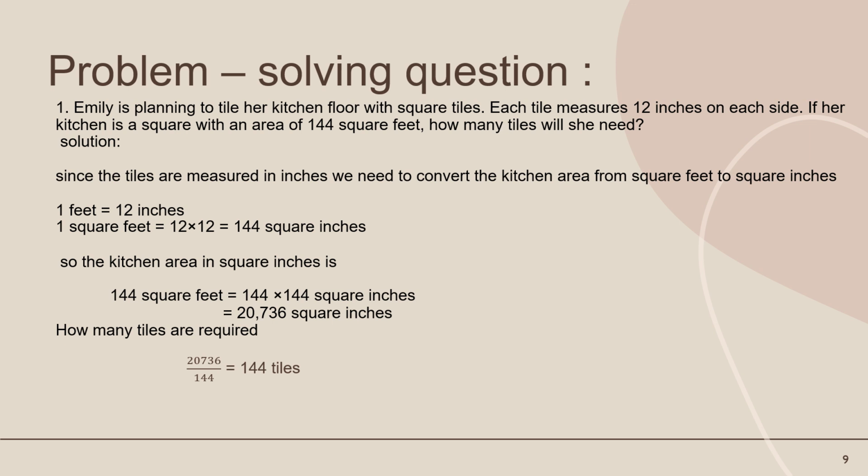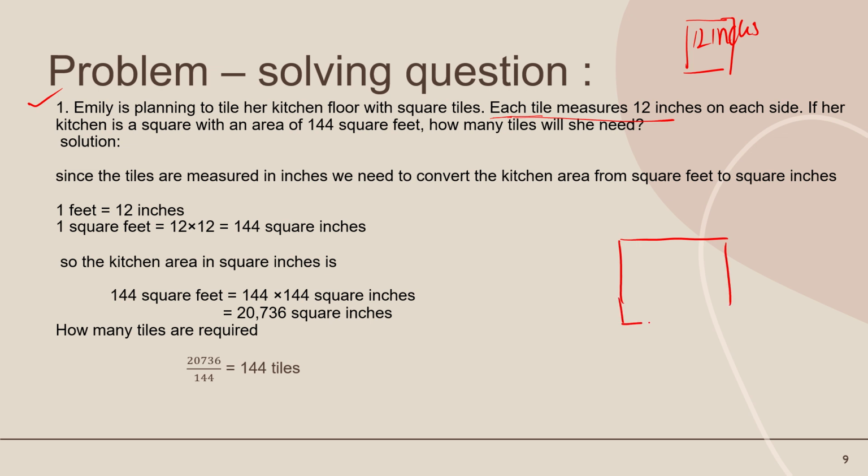Now these are some problem solving questions. Let's suppose that Emily is planning to tile her kitchen floor with square tiles, each measuring 12 inches on each side. It means that the length of one tile is equal to 12 inches. If our kitchen is square with an area of 144 square feet, how many tiles are required?